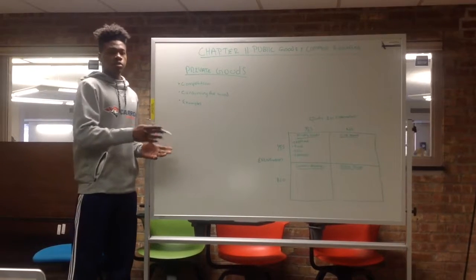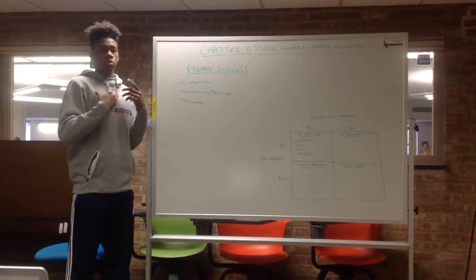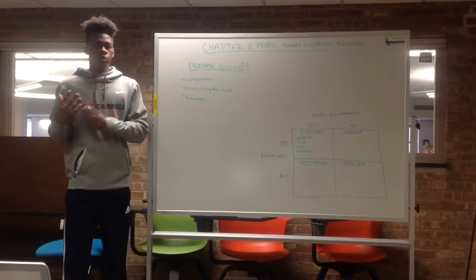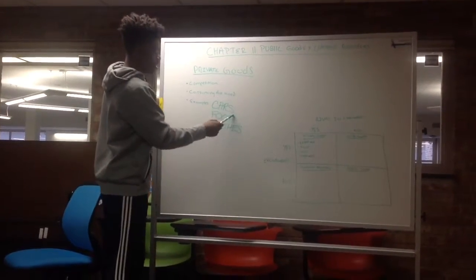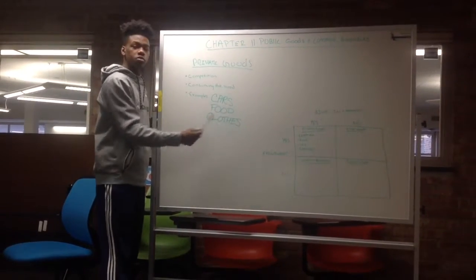If I want this brand new sneaker that just came out and I consume it before you do, then therefore you won't be able to consume that sneaker. Here are some examples: cars, food, and clothes.